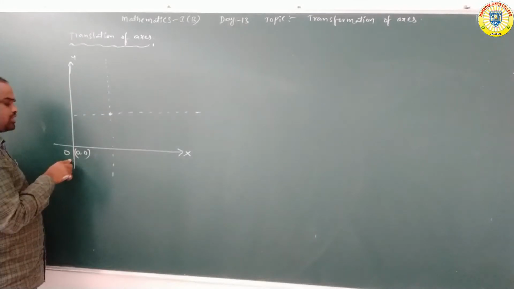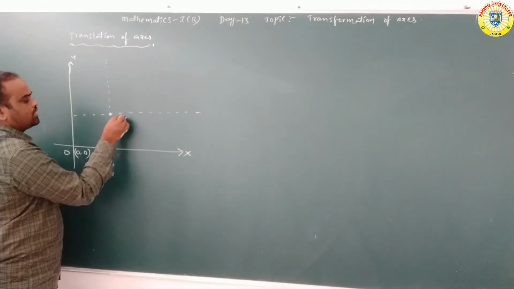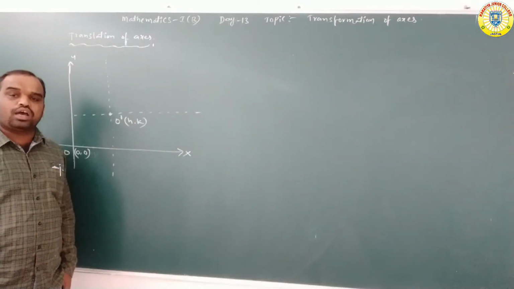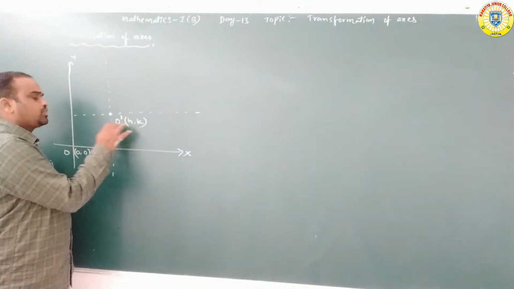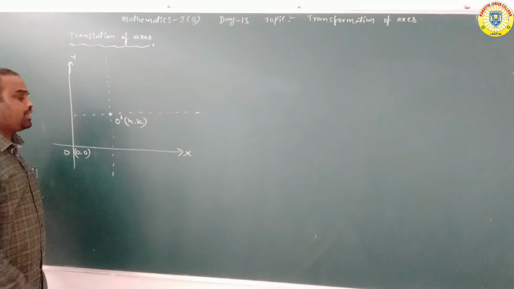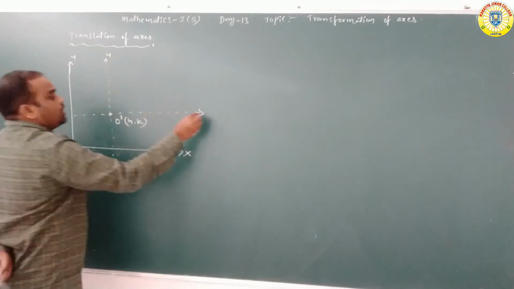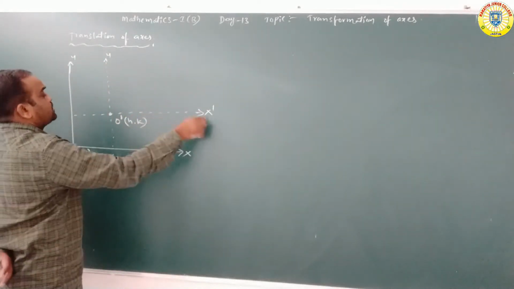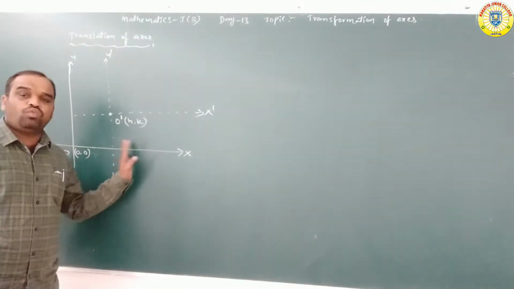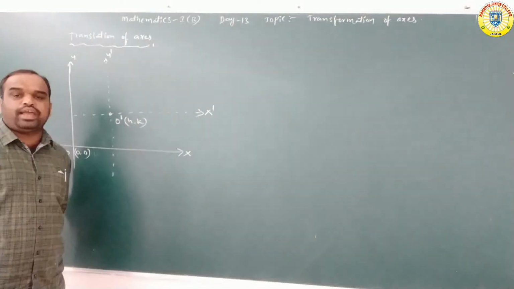The origin is shifted from 0, 0 to which place? The new origin we are taking as O dash, and O dash is (h, k). The origin is shifted to the (h, k) place. The new x-axis is O'X' and the new y-axis is O'Y'.